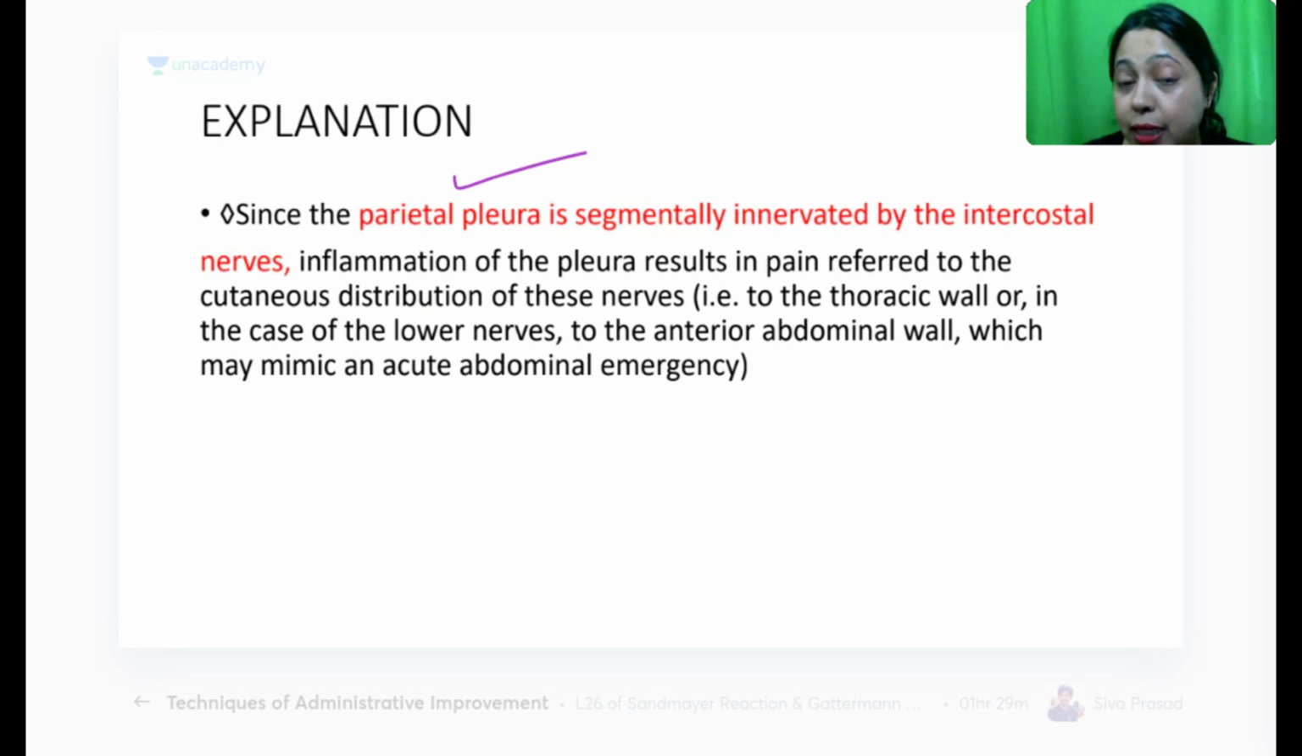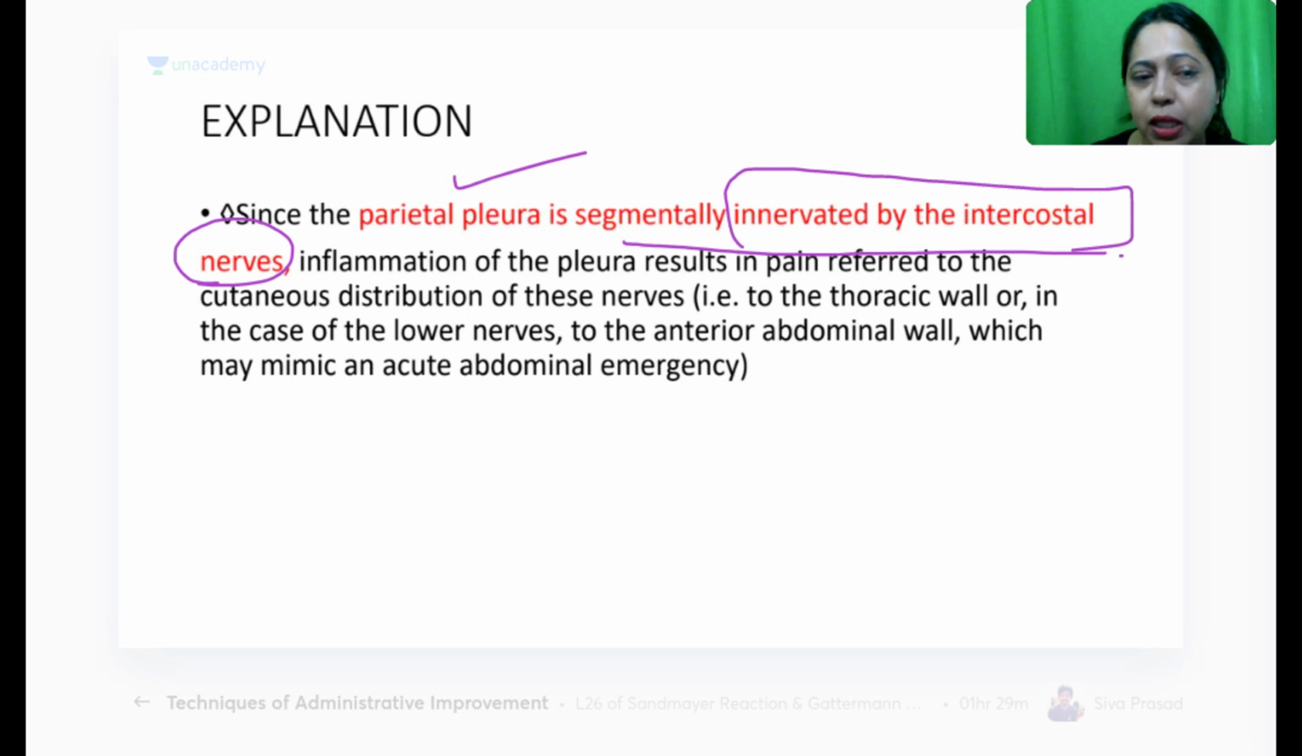Parietal pleura is segmentally innervated by intercostal nerves. Inflammation of the pleura always results in referred pain along the cutaneous distribution of these nerves. So that is to the thoracic wall, or in the lower case, nerves of the lower intercostal areas. It could be in the anterior abdominal wall also. So this is the reason the inflammation actually mimics the emergency case for abdominal pain.